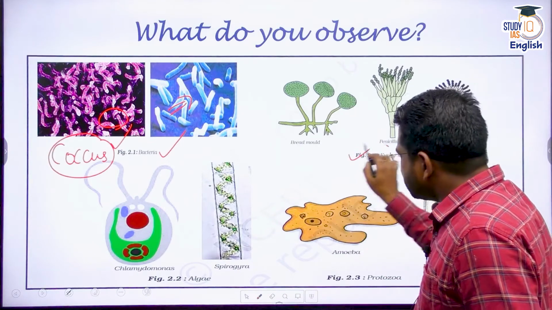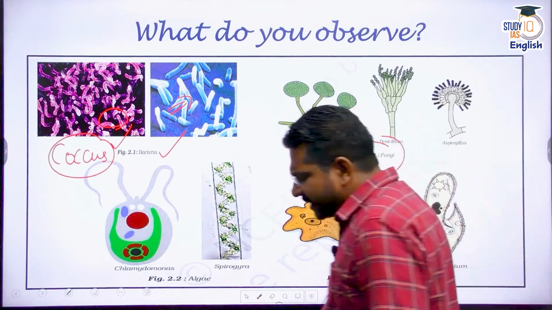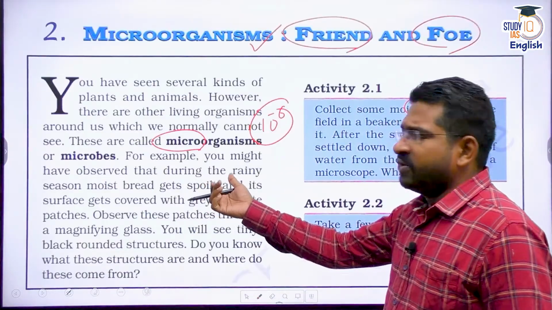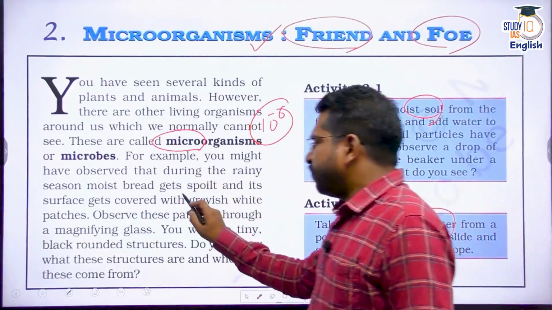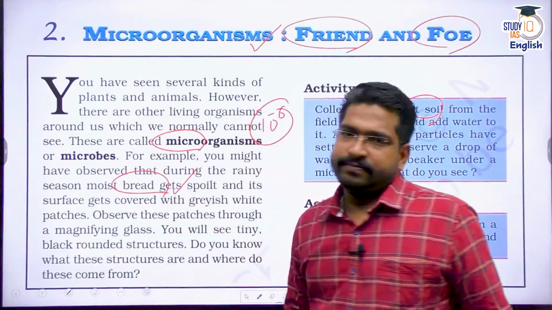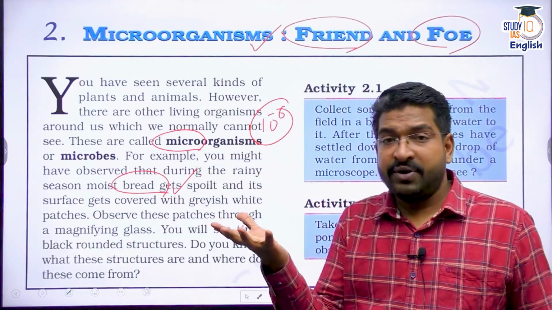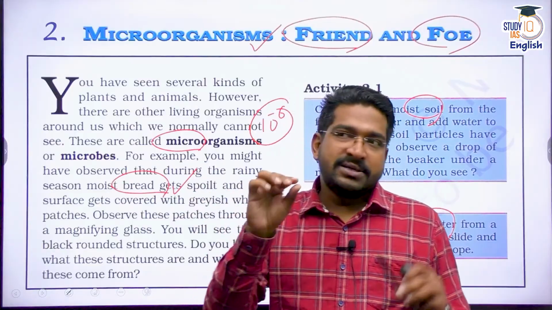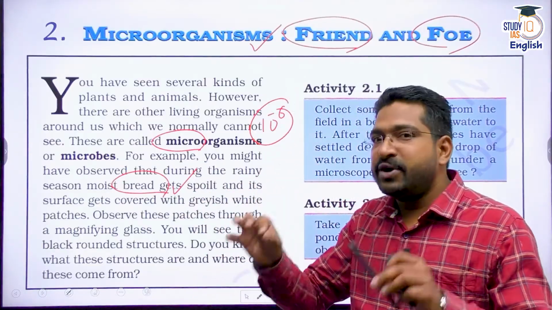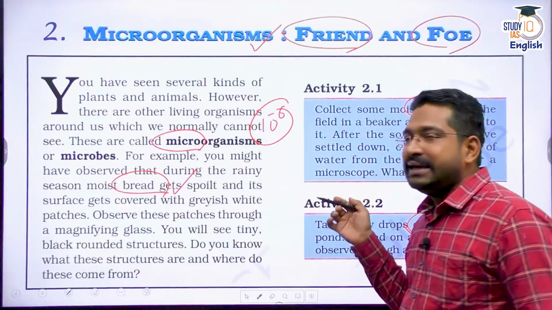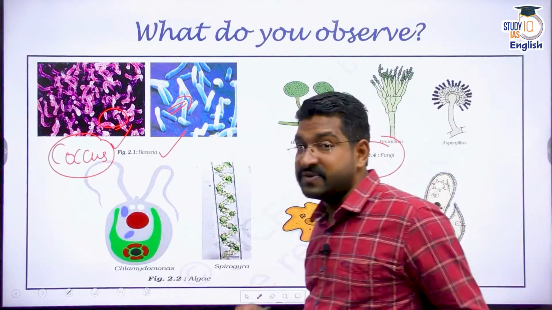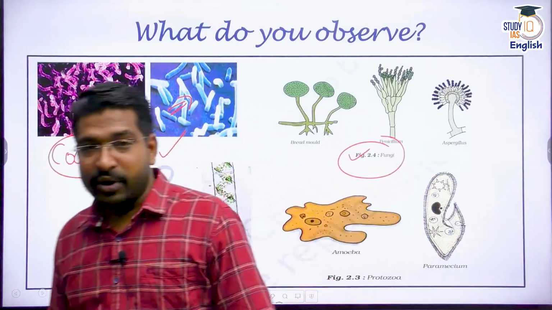Now, many times these fungi or a big colony of fungi is quite visible to you. For example, if you keep a piece of bread somewhere, what is going to happen? After 2 or 3 days, you will see some sort of white development over that bread. It's nothing but the colony of fungi, which is visible. The colony might be visible, but again, to study that single microorganism, you need a microscope.